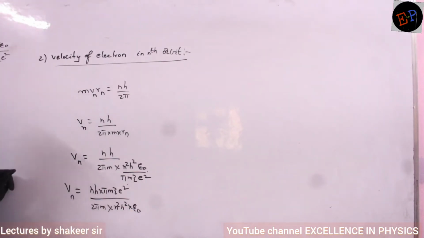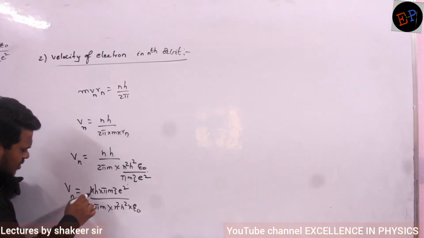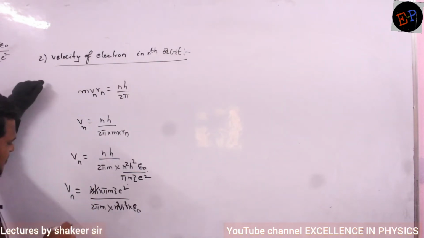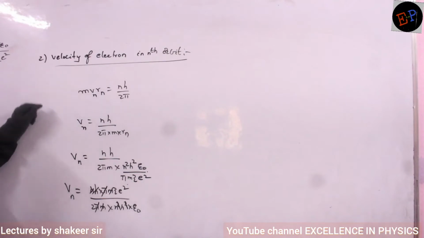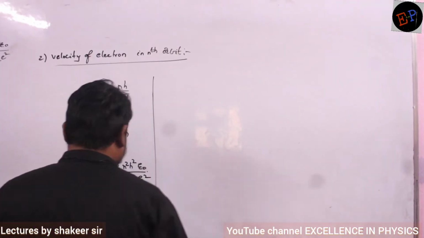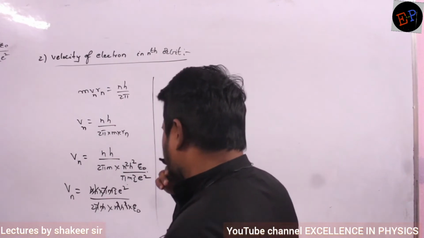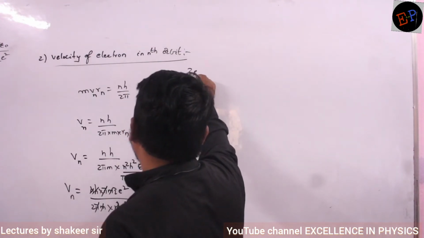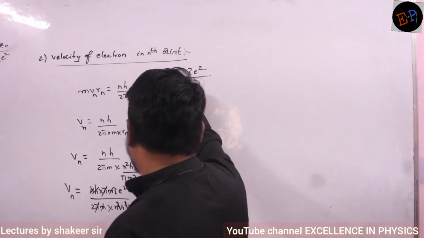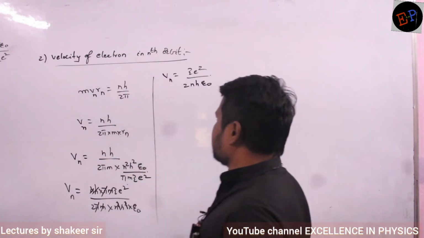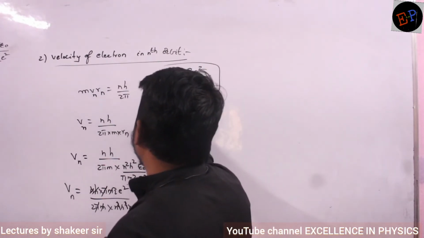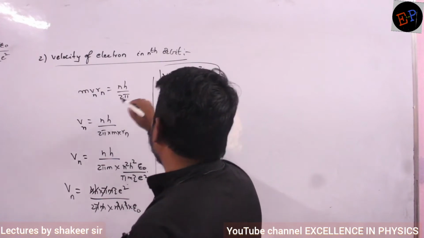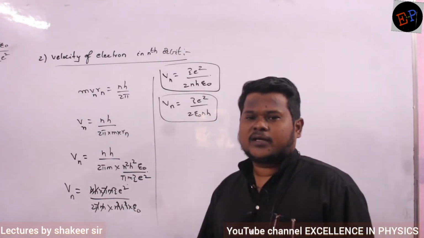Now see what are the terms which can be cancelled. One n and one n square will get cancelled, one h and another h square will get cancelled. Pi m will get cancelled. Clear, no? Still anything to cancel? No. So velocity of electron in nth orbit is Z e square divided by 2 n h epsilon naught. This is the equation. So Vn is equal to Z e square by 2 epsilon naught n h. This is the equation to calculate velocity of electron in nth orbit.